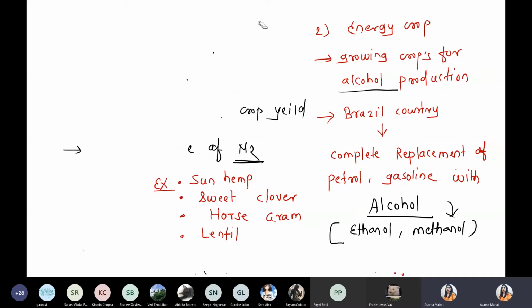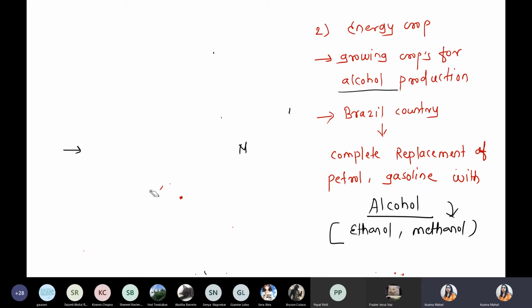But now we have to produce alcohol that replaces petrol. हमें इसको drink नहीं करना है. It is not the edible part. We have to use it in vehicles, as ethanol and methanol, in automobiles. हम खाने के लिए यूज नहीं कर रहे हैं, पीने के लिए यूज नहीं कर रहे हैं, sorry. So these are mostly used in the automobile industry. We are taking a few examples of energy crops used for automobiles.